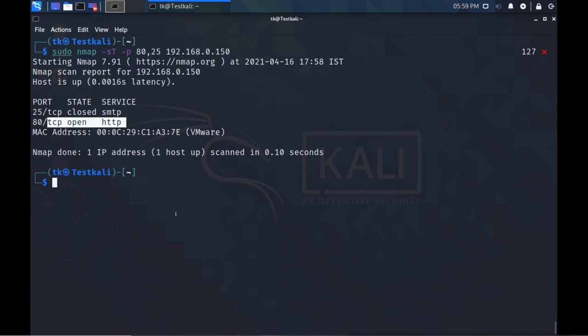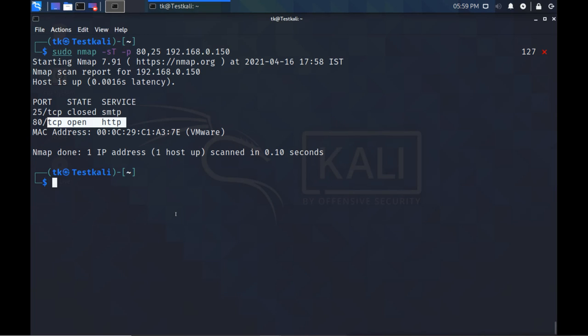But it is still a full open scan, which means it will establish the connection, and it will also detect the establishment. So if there is any logging system, they can detect the scanning attack. So we can do a half open scan, and that half open scan will not establish the connection.